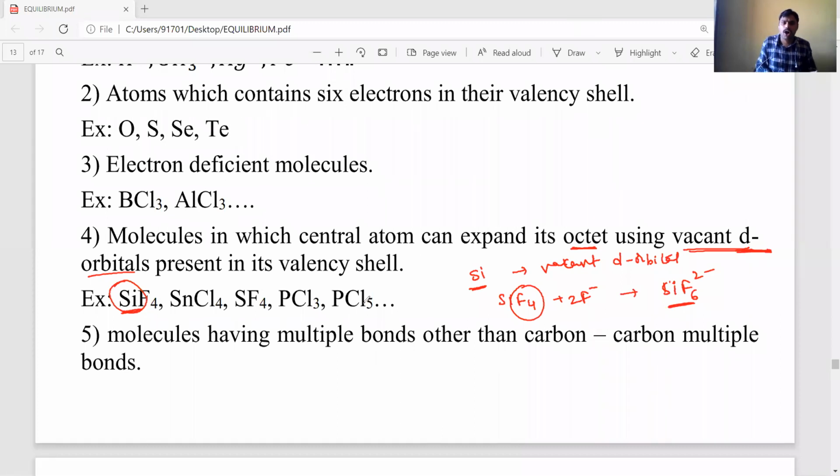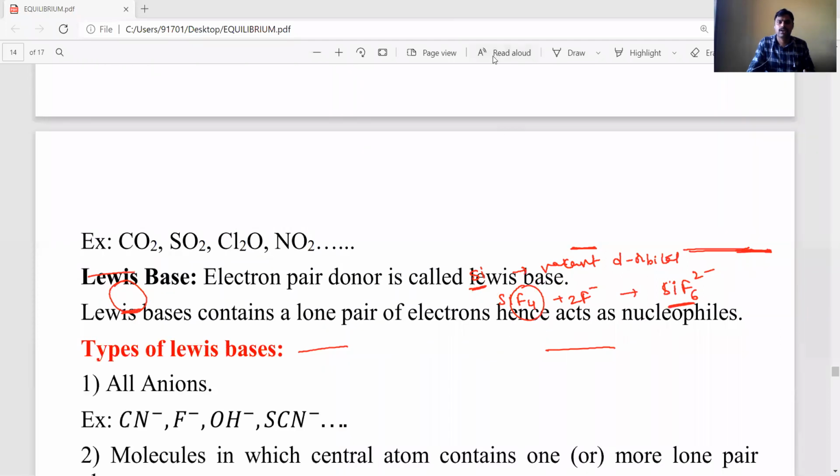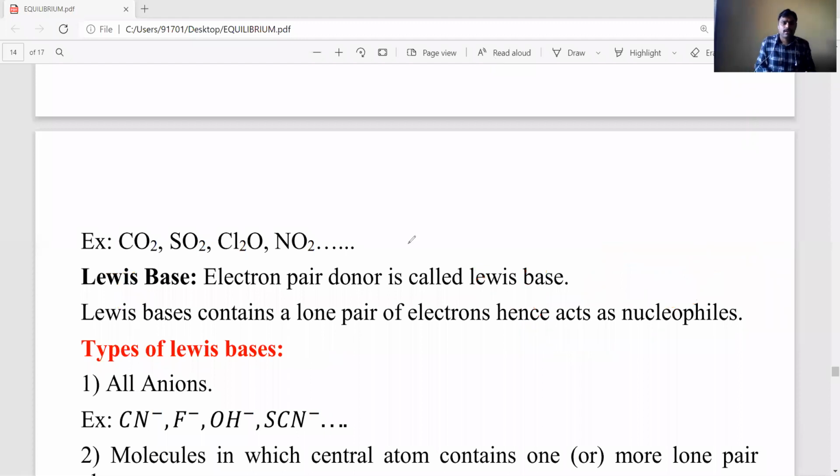Next, molecules which contain multiple bonds other than carbon-carbon. Except carbon-carbon multiple bonds, the remaining multiple bond containing molecules act as Lewis acids. Let's see what those molecules are: carbon dioxide, SO2, Cl2, N2O, these act as Lewis acids.